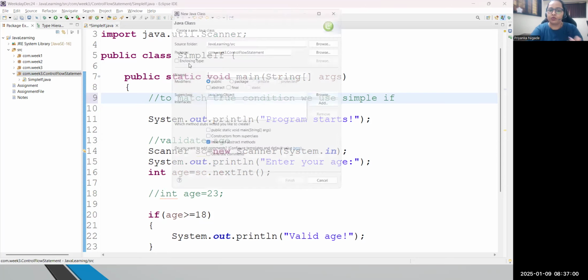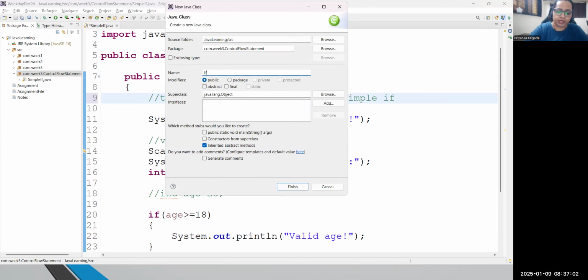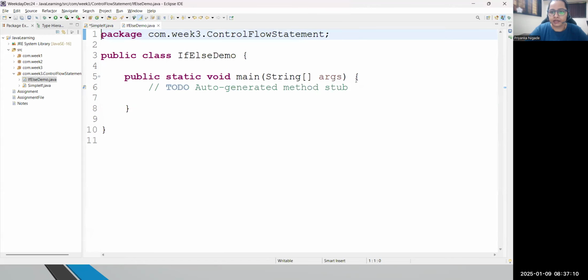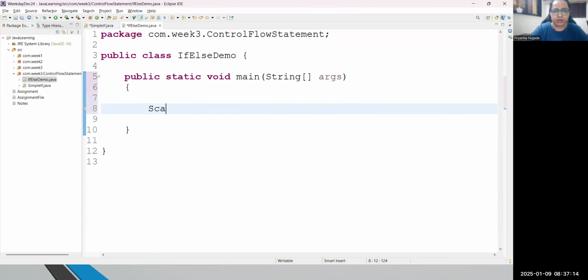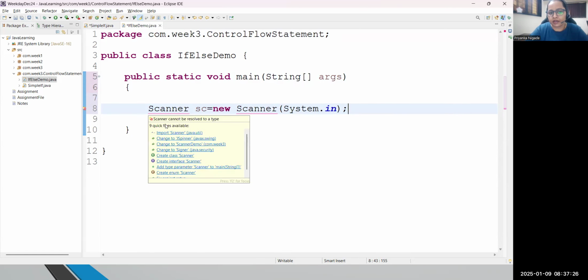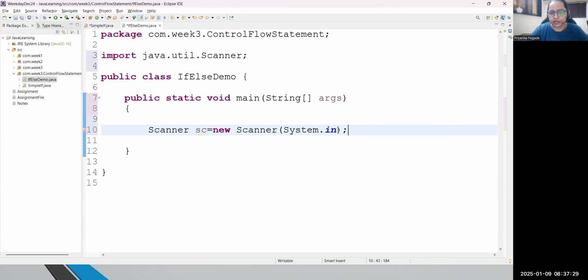For example, I'm writing a new class. Let's write IfElseDemo, right? And I will be taking the main function. Let's write the same logic. We will read input directly from the user. For example, Scanner sc = new Scanner, and in the constructor I'm writing System.in, which is the input stream. Remember. And let me import Scanner from java.util. Correct?